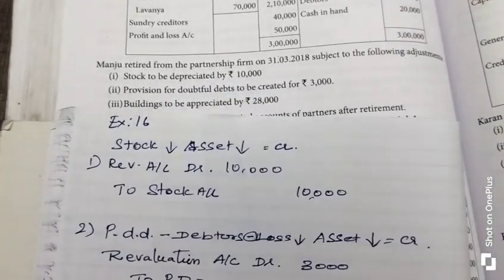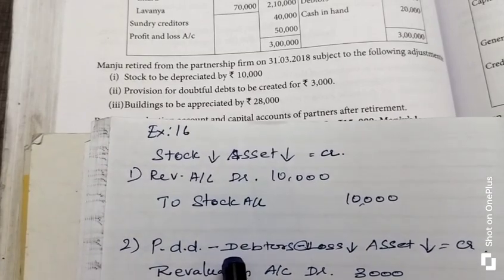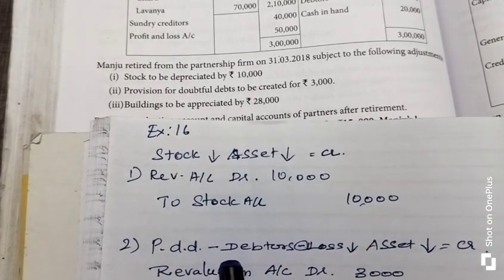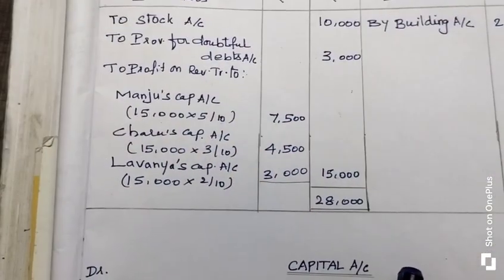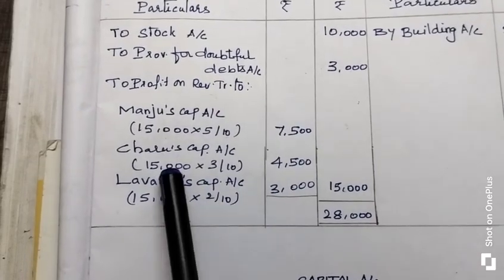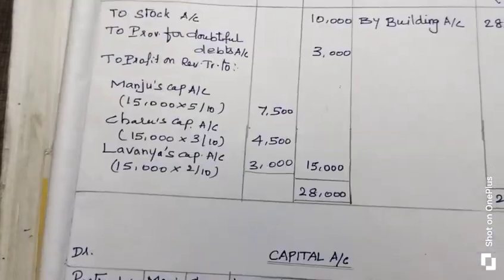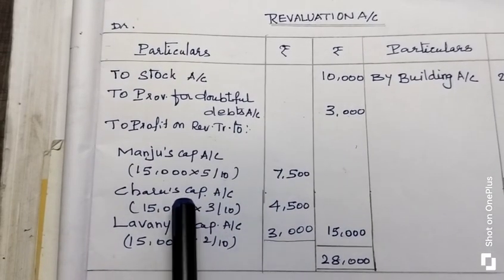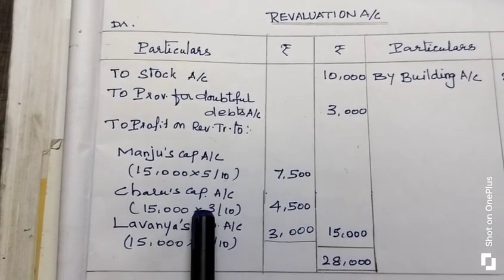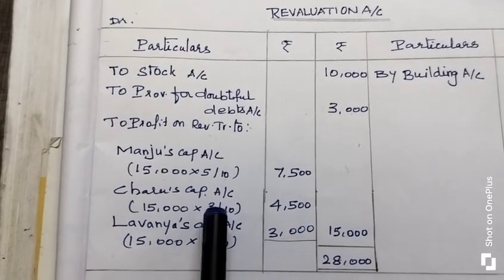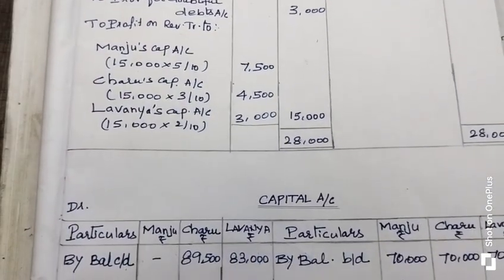Why? Because the profit or loss from the revaluation account will be transferred to the capital account. So if you make any mistake in the revaluation account balancing figure, it will be reflected in the capital account.